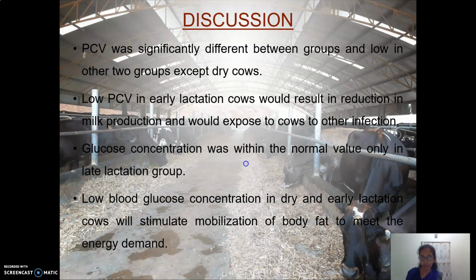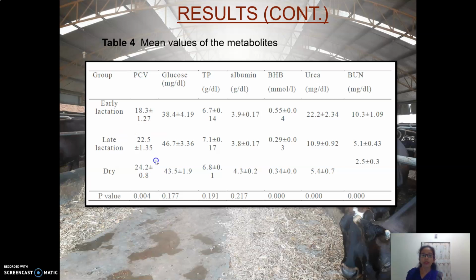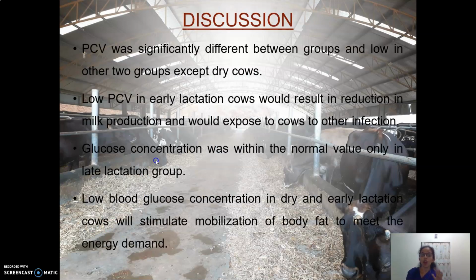Let's move to the discussion. According to the results, packed cell volume was significantly different between the groups and low in the other two groups except the dry cow group. You can see here. The low packed cell volume in early lactation cows would result in reduced milk production and would expose cows to other infections, and the glucose concentration was within the normal value only in the late lactation group.